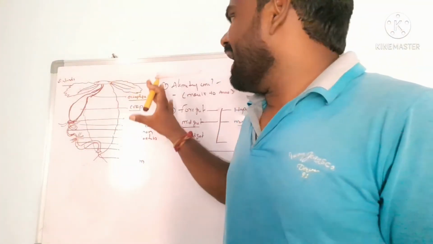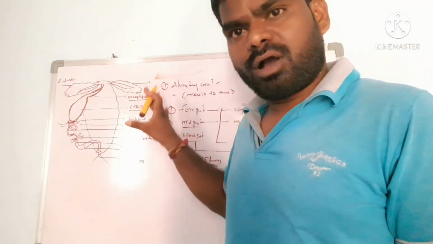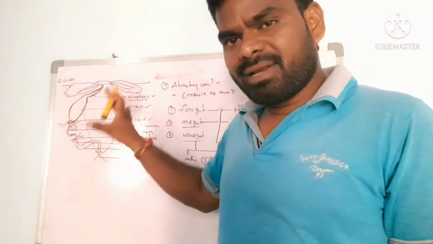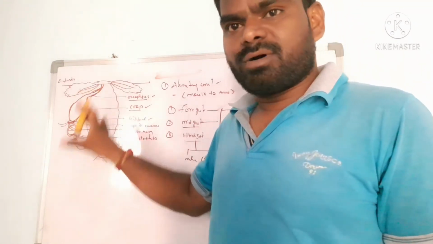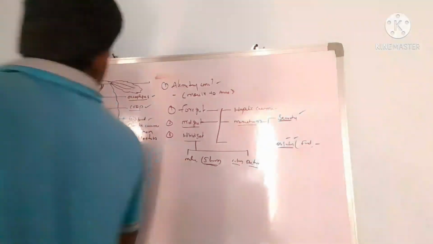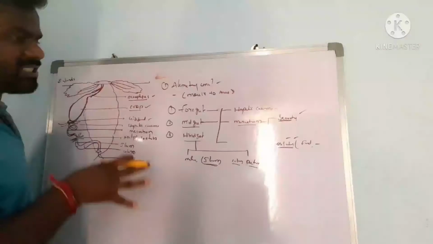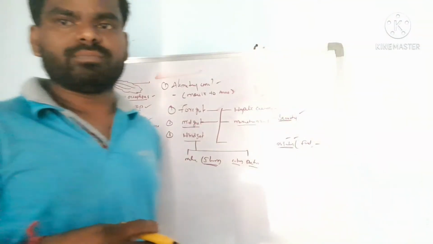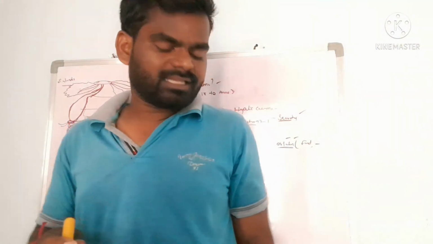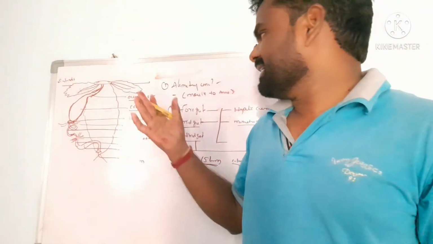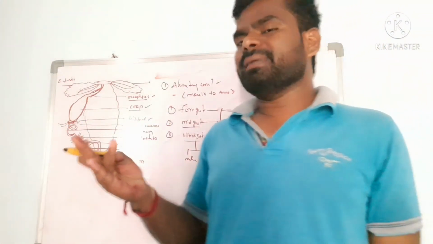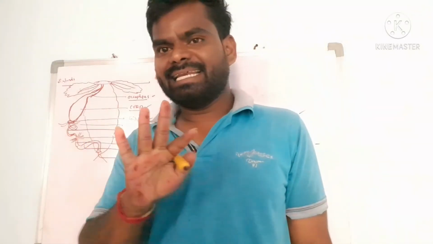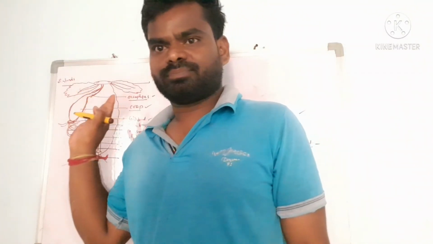This is the alimentary canal and digestive system of the cockroach, Periplaneta americana. This is the most important essay question for the annual exam. Easily remember: foregut, midgut, hindgut, the three regions in the cockroach.